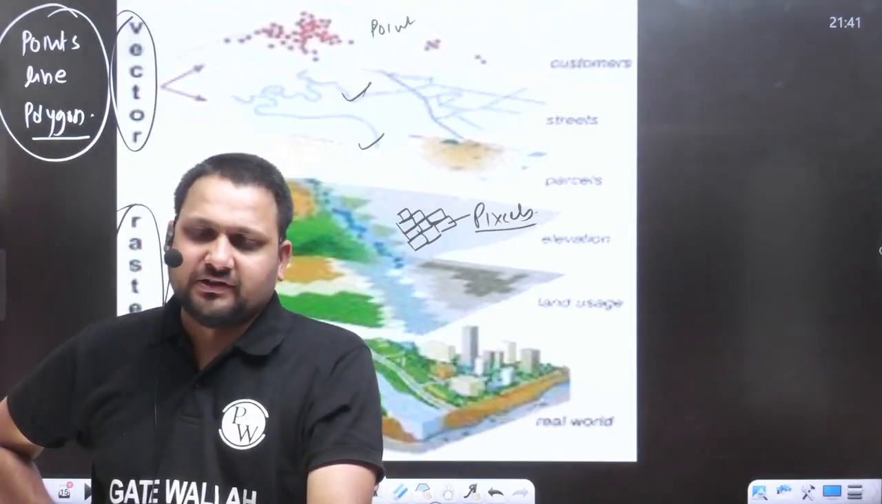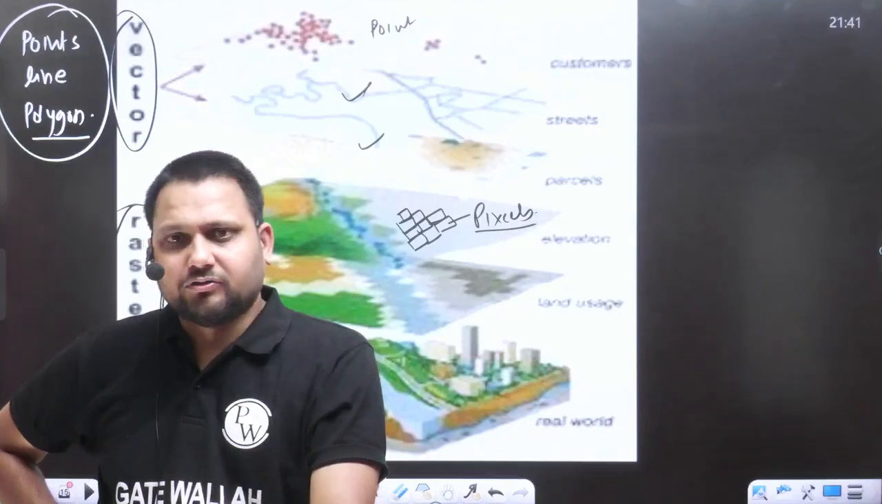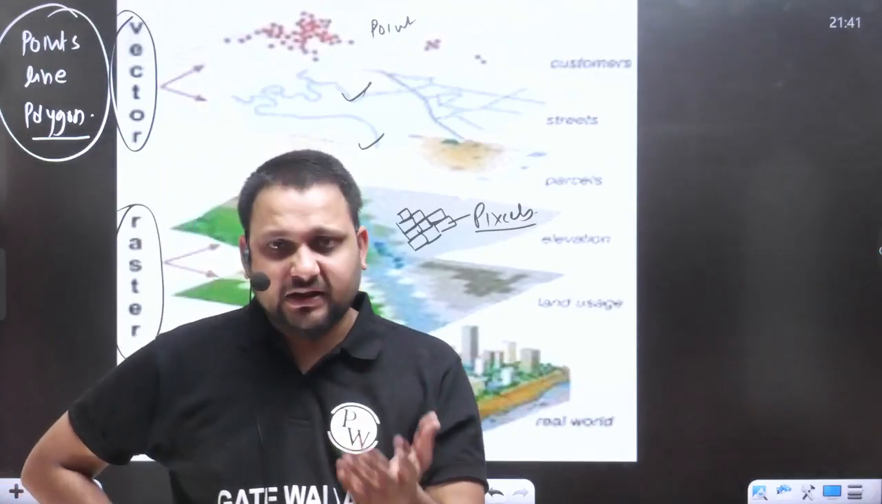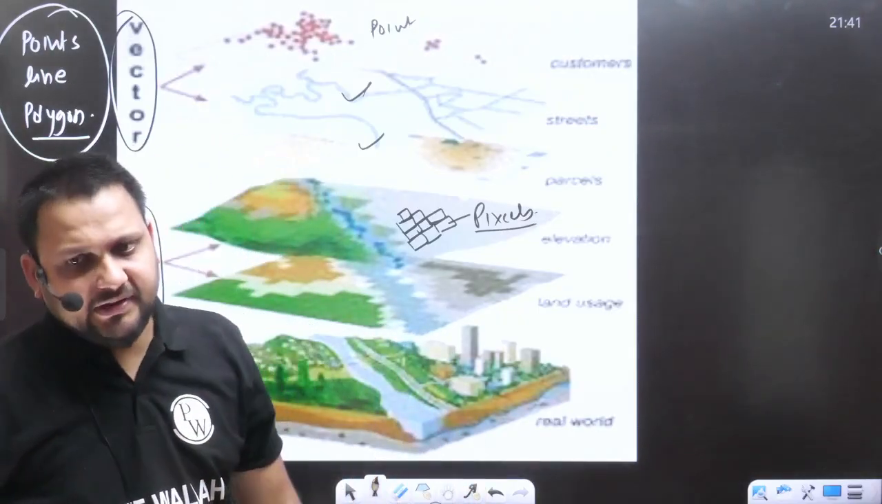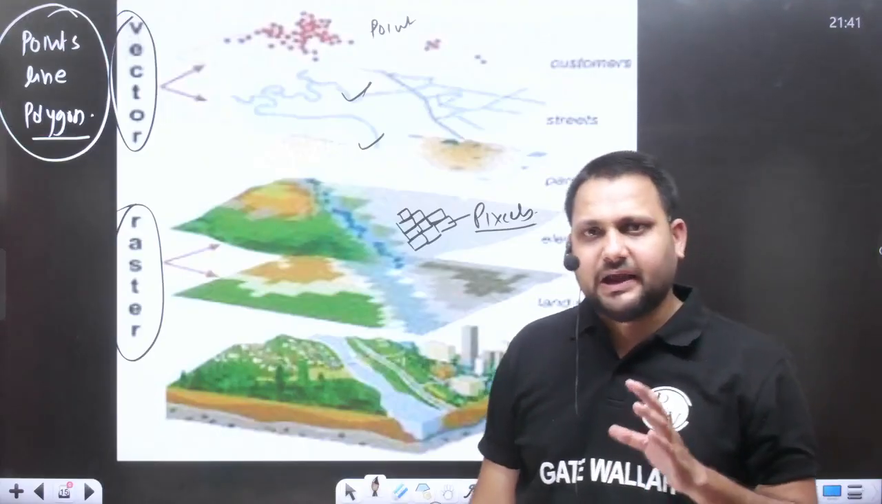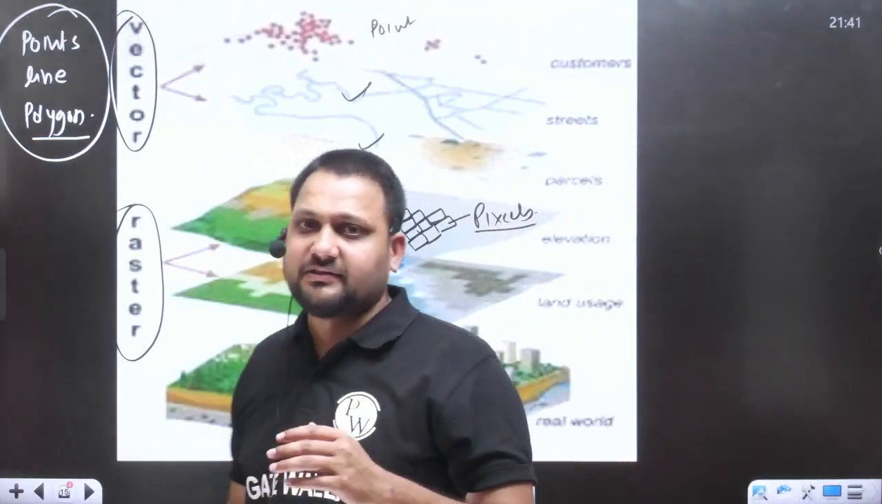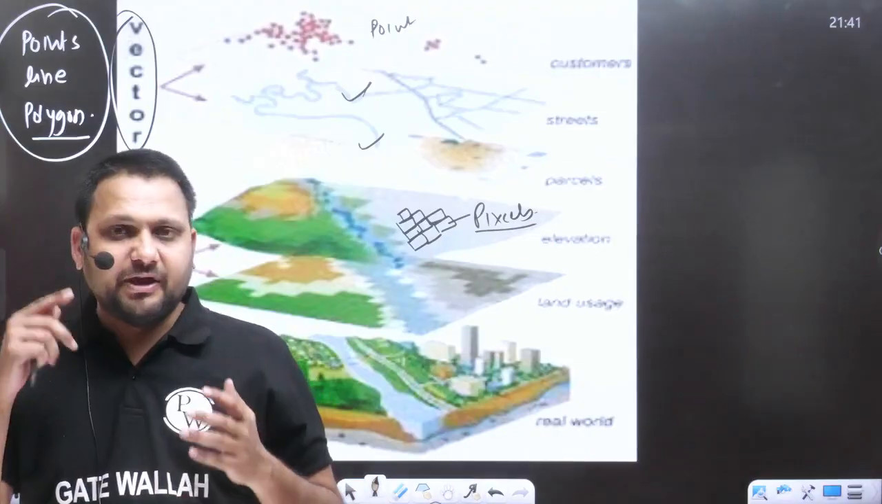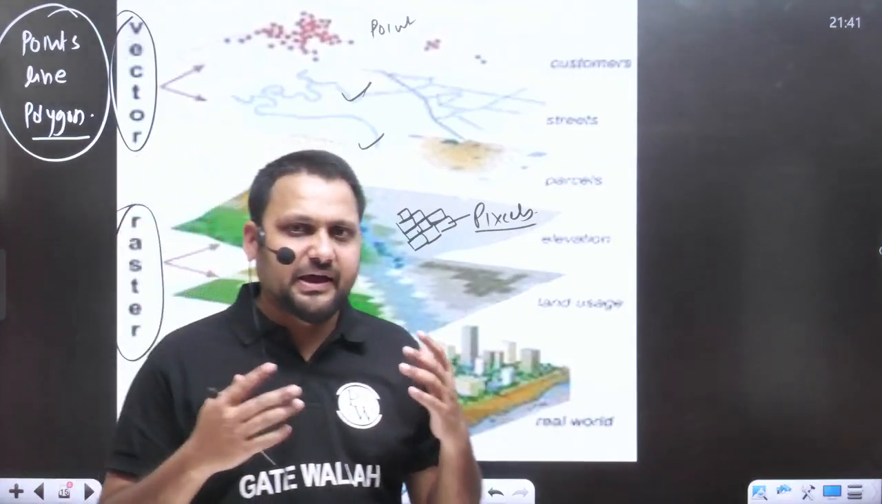Now we have also discussed the classification of spatial data. One is the vector spatial data, where we are representing the information with the help of points, lines or polygons, and another is the raster spatial data, where we are representing the information with the help of pixels.